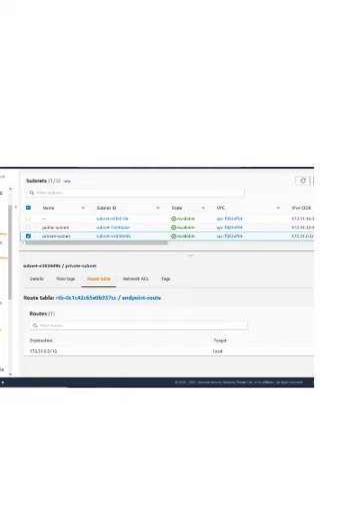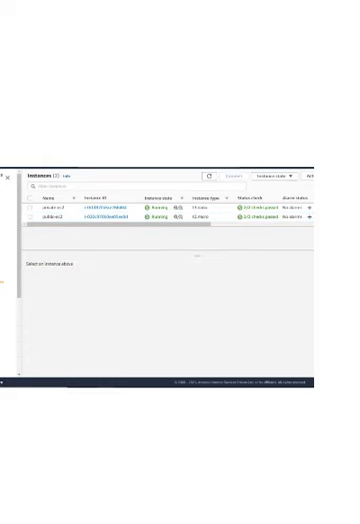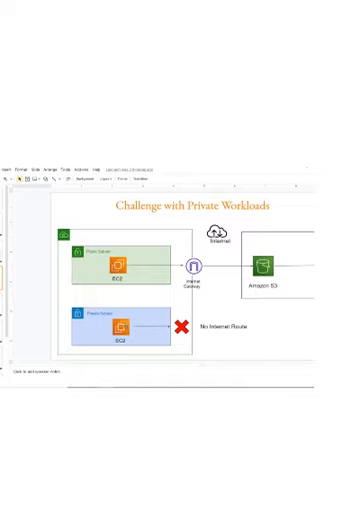So let's do one thing. What we'll do is we'll go ahead and connect to the private EC2 instance here. Now, since this private EC2 instance does not have any internet route, we cannot directly connect to it. So we'll first connect to the public EC2, and from the public EC2, we'll go ahead and connect to the private EC2 instance. So let's quickly connect to the public EC2 instance here.